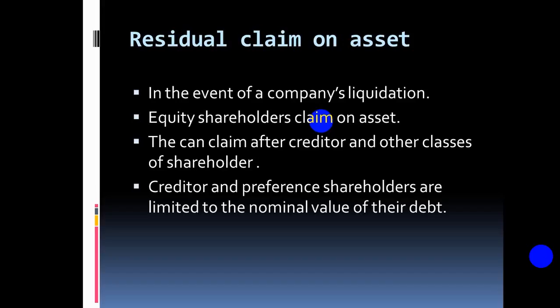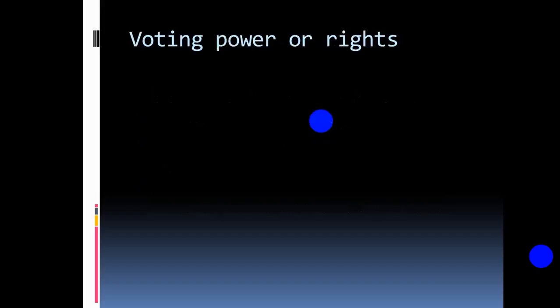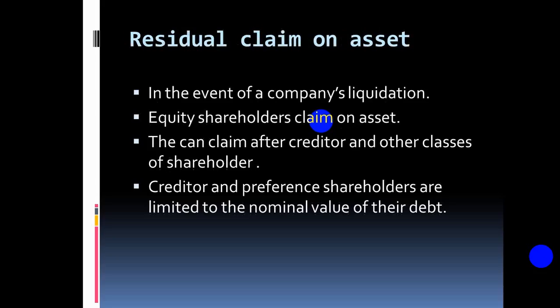Whatever their nominal value is, they are limited to it, not more than that. But the equity holders are not bound. They have no limitation on how much they will take.